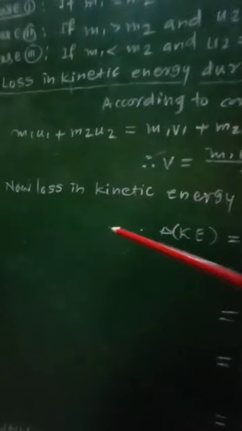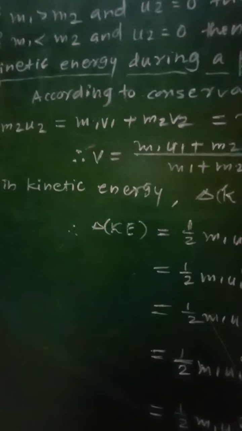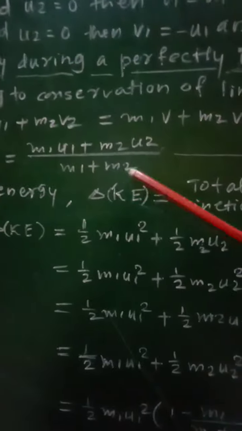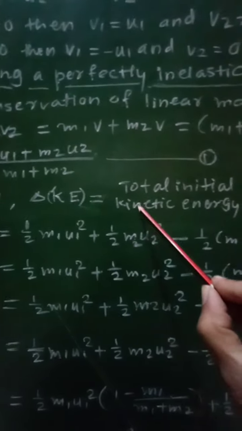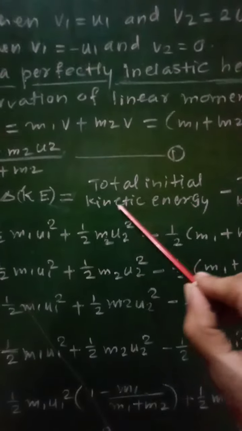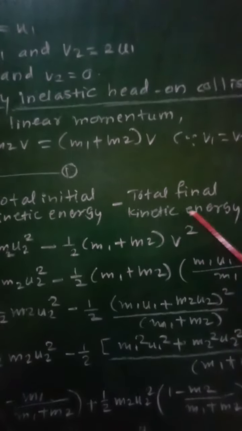Now the loss in kinetic energy during this perfectly inelastic head-on collision will be written as the change in kinetic energy, that is, the loss in kinetic energy, equal to total initial kinetic energy minus total final kinetic energy.